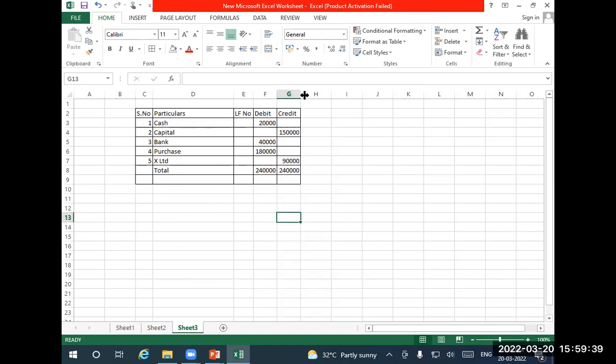Next one, bank is an asset. Bank account is an asset. It should go to balance sheet. Next, purchase is an expenditure. It should go to P&L account.